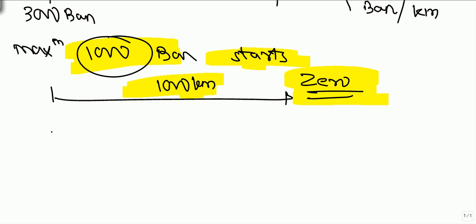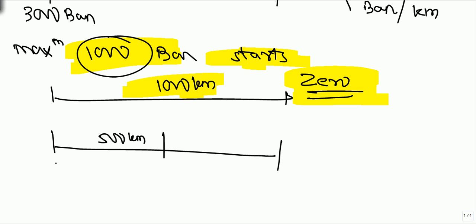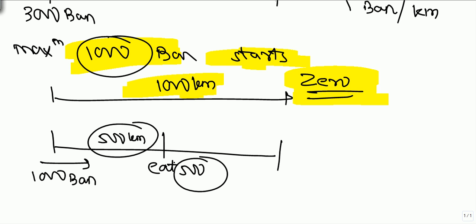Now, what else is possible is, let's say he goes 500 kilometers. He starts with a maximum of 1,000 bananas and goes 500 kilometers. In 500 kilometers, he is going to eat 500 bananas. But if he comes back 500 kilometers, for that also he will need 500 bananas. 500 to go and 500 to come back. Even if he goes 500 and comes back, nothing will be left. At the end, it will be 0.